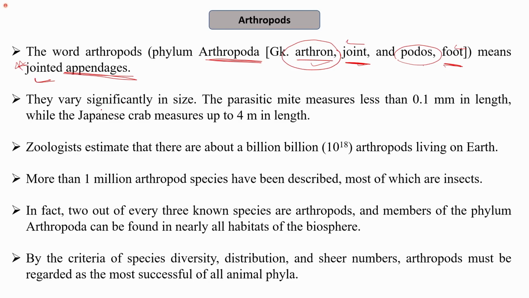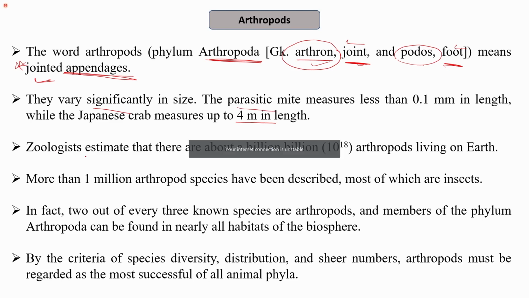Now, if I talk about the size of arthropods, they vary significantly in size. They can be very small, less than 0.1 mm in length, while there are some which can measure up to 4 meters in length. So the size varies significantly among different organisms. Some might be very small, like, as I have mentioned as one example, the parasitic mite.